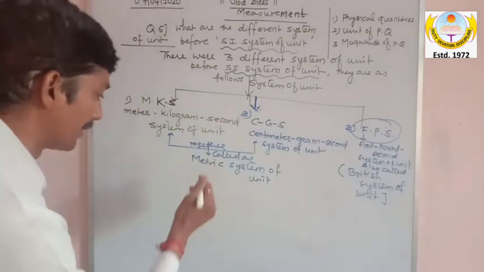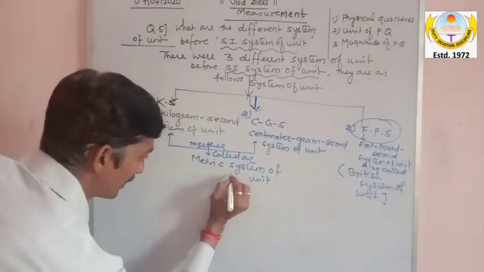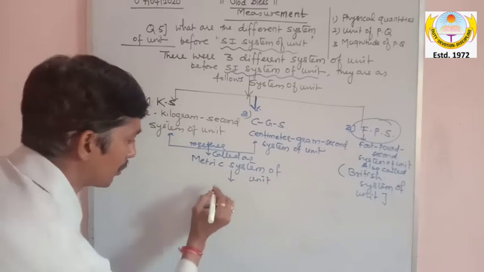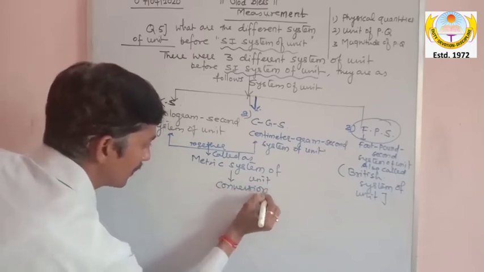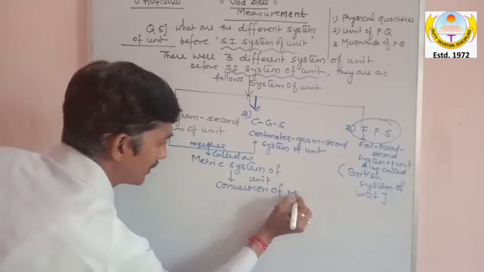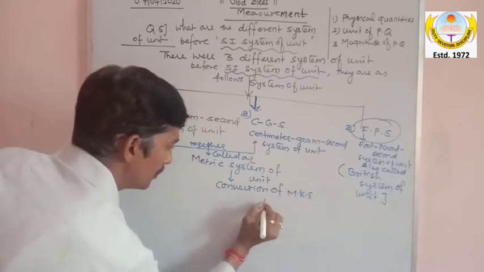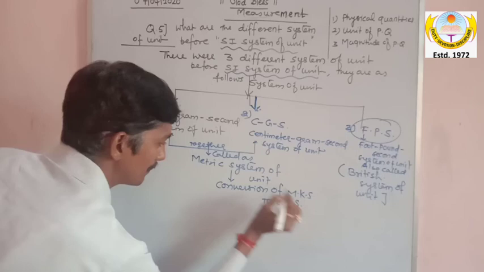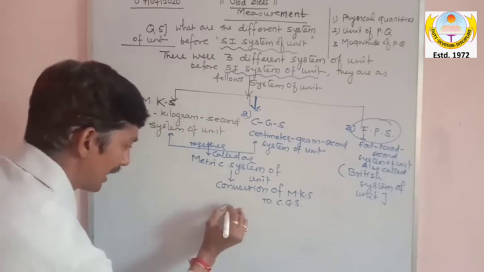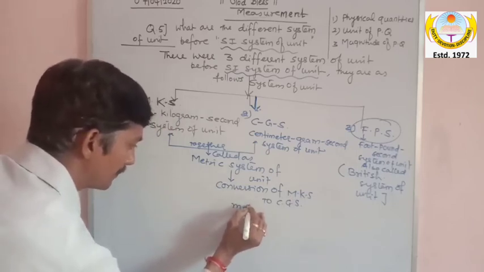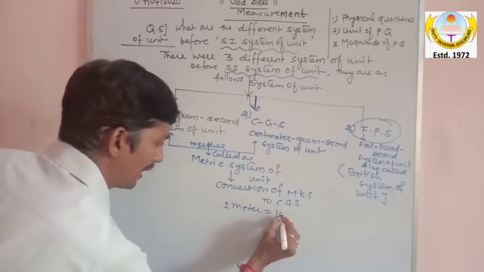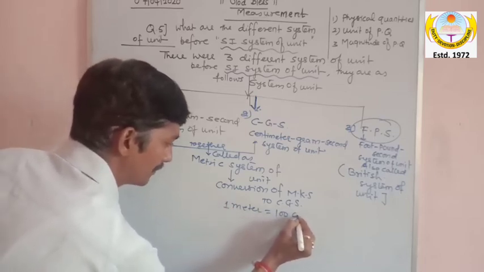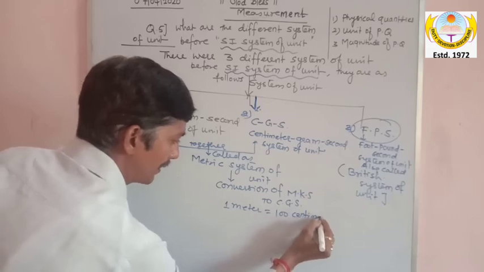For example here. यहाँ पे this one student has asked me this question. So here I am writing conversion of MKS to CGS. And here I am giving few examples. Meter. So if I say 1 meter, it is 100 centimeter.